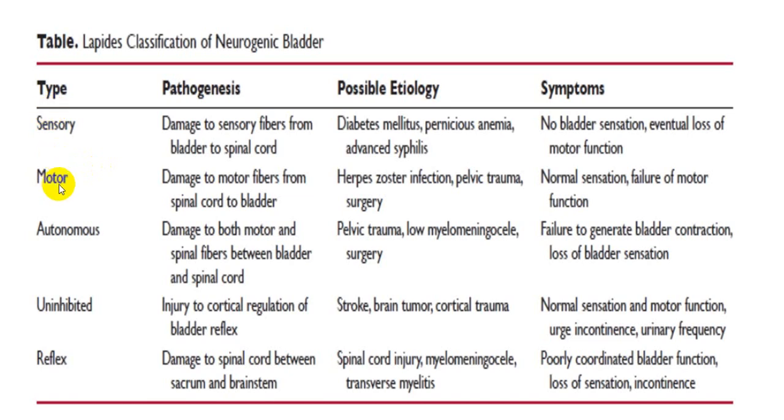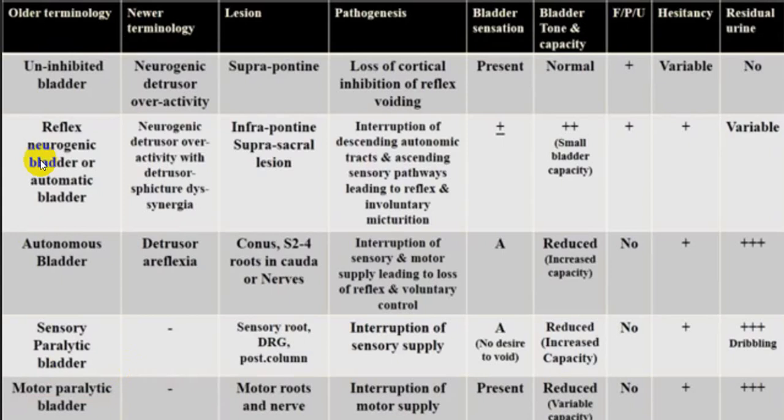So you will have a sensory bladder, motor bladder, autonomous, uninhibited, and reflex bladder. These are the 5 different varieties of bladder you will be coming across. These 3 are lower motor neuron, while uninhibited and reflex bladder will be with upper motor neuron damage. We have got a very nice chart you can go through. We'll be going through that.